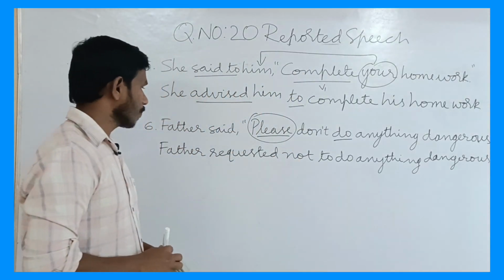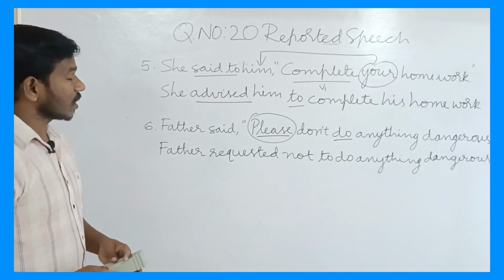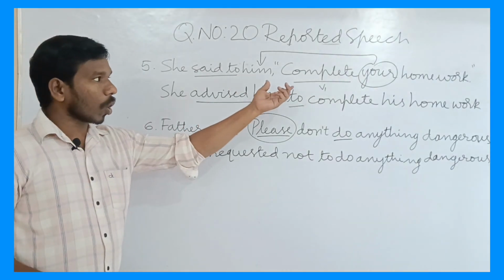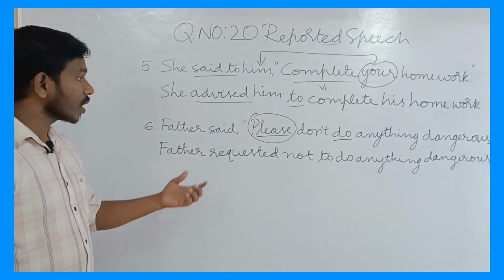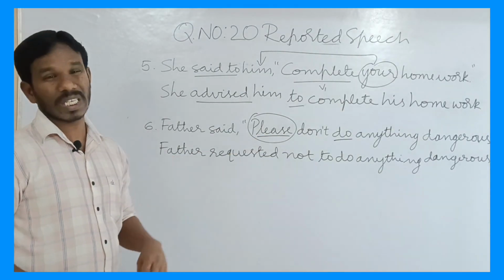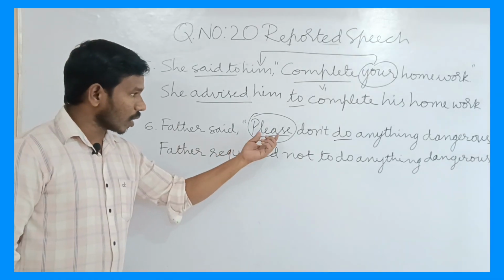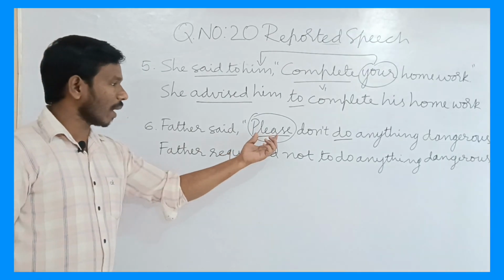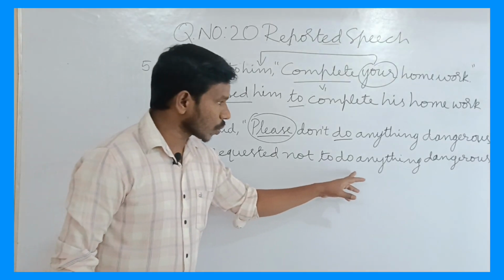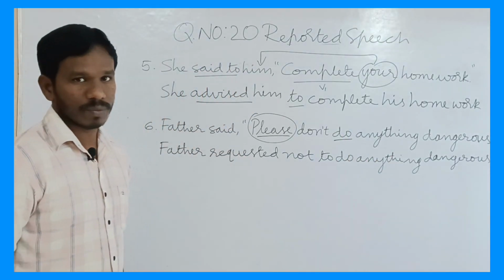Do you understand, children? In the first sentence we used advised because we thought it was advice. Here we used requested because the word please is clearly given in the reported speech. Father requested not to do anything dangerous. Do you understand?